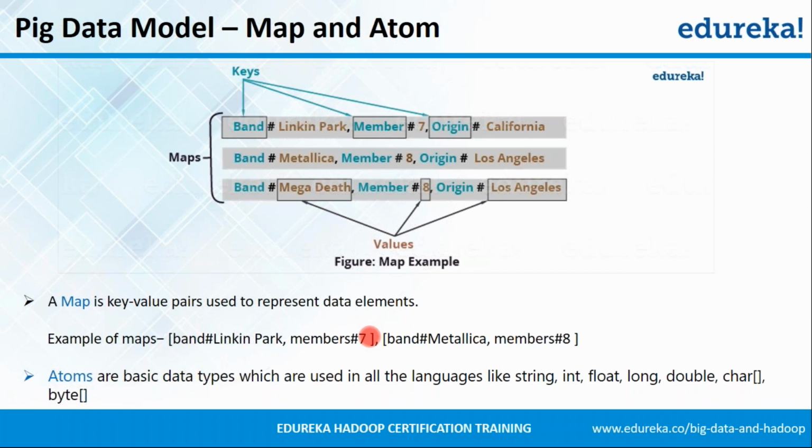The next is atom. Atom is nothing but the basic data types that are there in most of the languages, like int, float, long, char. These are called atoms in Pig. There is nothing much to understand in atoms, and it's time we move on to the next slide.